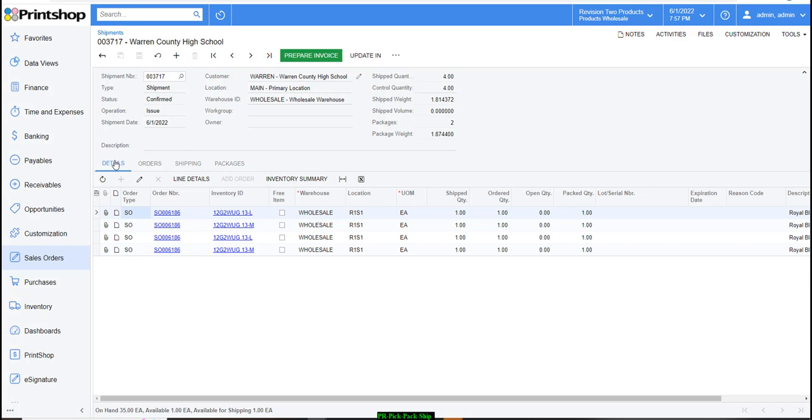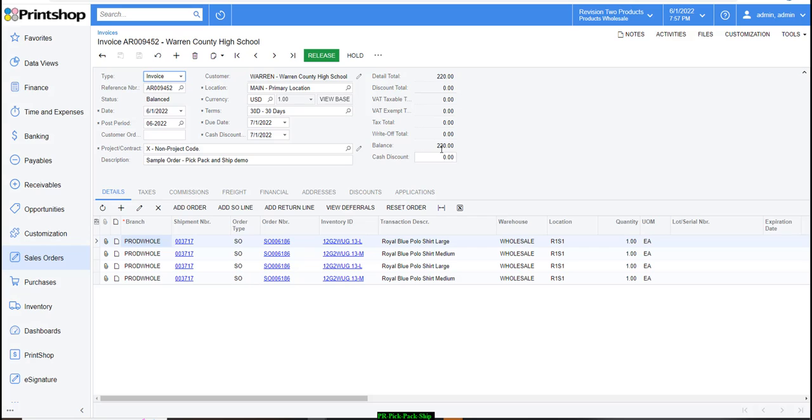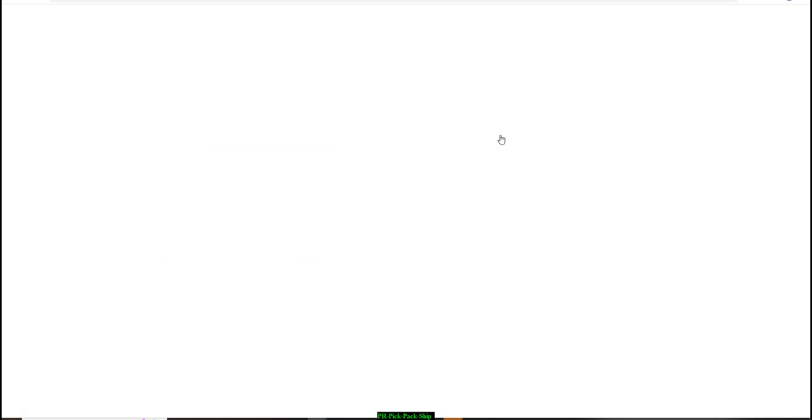So once you're done with this, you're now 1 step closer to creating the invoice. So I'm going to hit prepare invoice, which will create an invoice for the customer. So we are all good to go. I can actually go ahead and print my invoice or email my invoice to the customer as well.